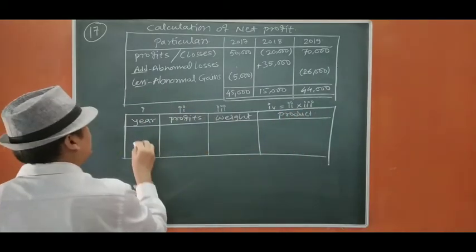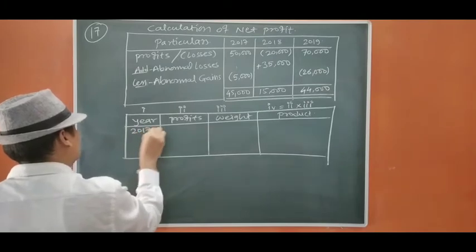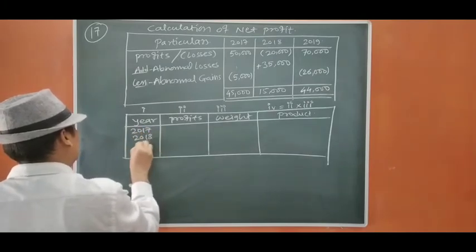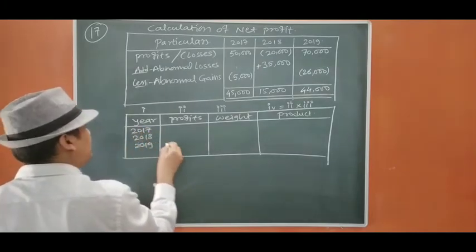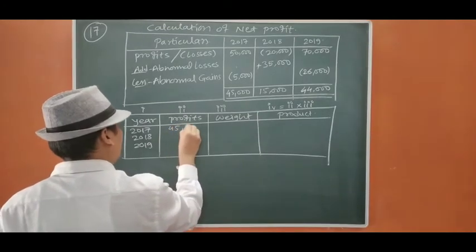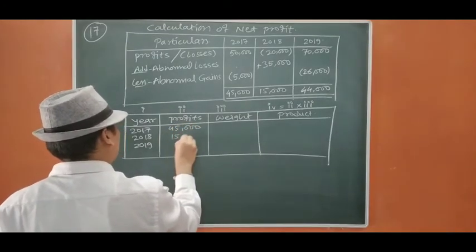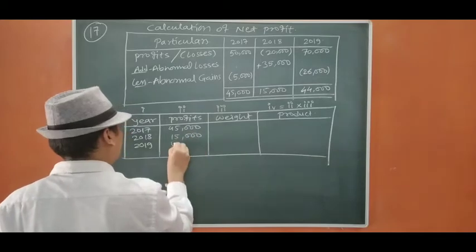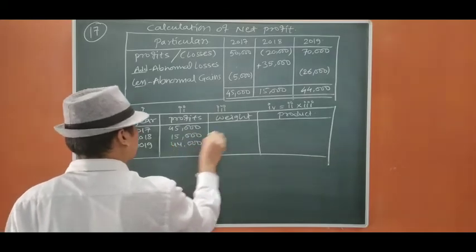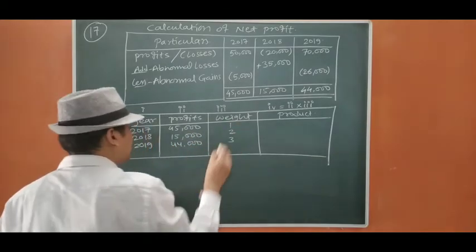Okay. Here are the years 2017, 2018, 2019. The profits are 45,000, 15,000, 44,000. The weights assigned are 1 to 3.